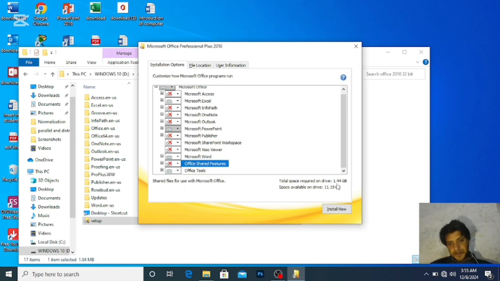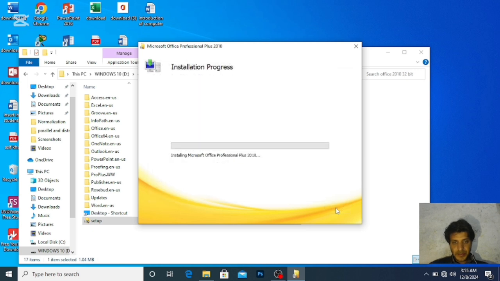You can see here the total space required on drive is 1.44 GB, minimized from 2.23 GB. It will take some time. After that, you can see here the installation has started.